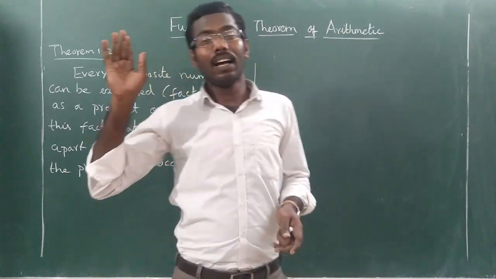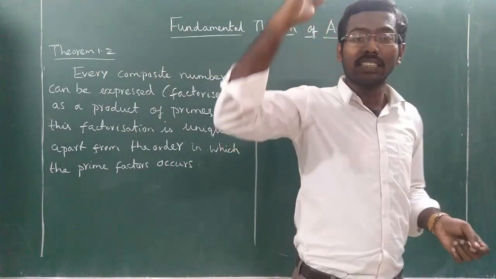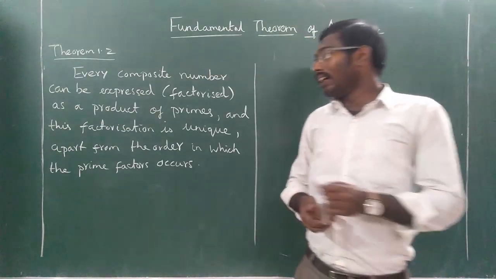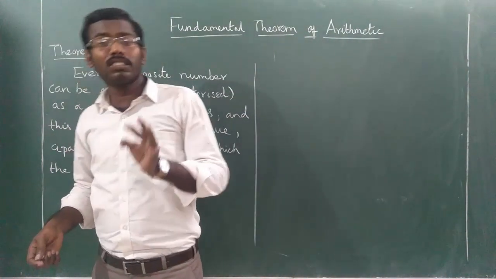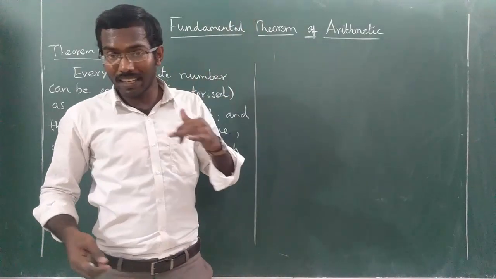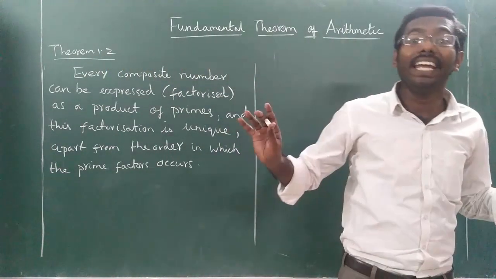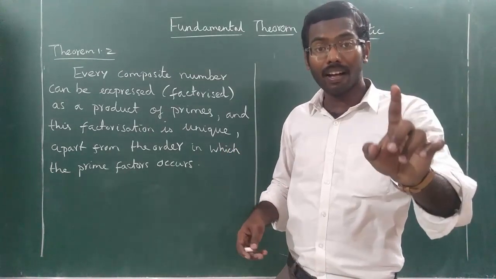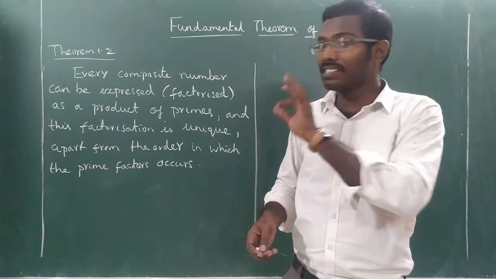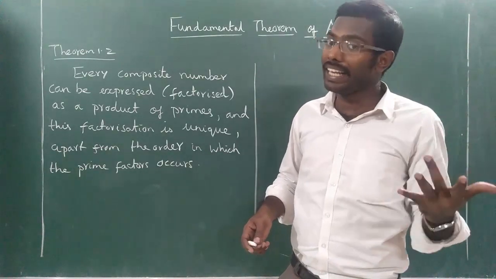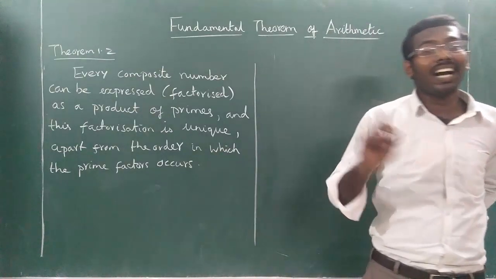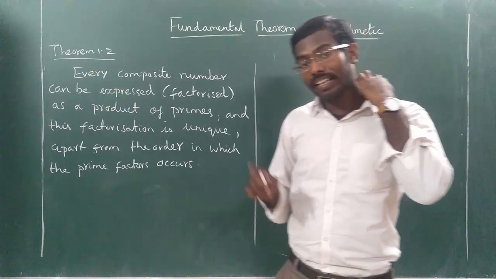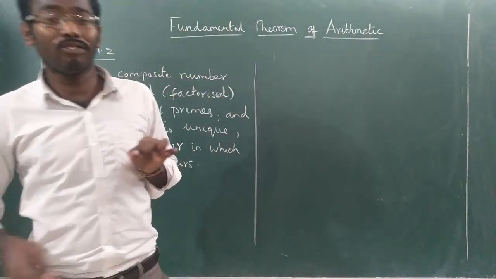If you take 13, 13 is divisible by 1 and 13 is divisible by 13. So a prime number is only divisible by 1 and the number itself. It is not divisible by any other number. For example, 5 is not divisible by 2, 3, 4 or any other numbers. That means it does not contain any other factors. It has the factors 1 and the number itself. So now you understand what a factor is.